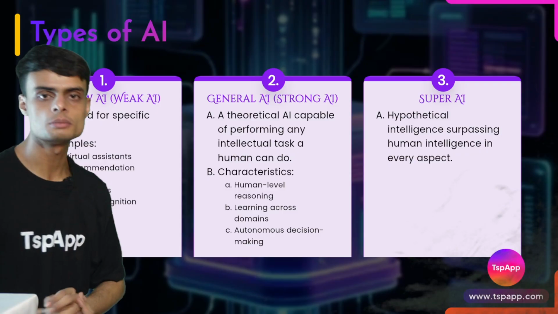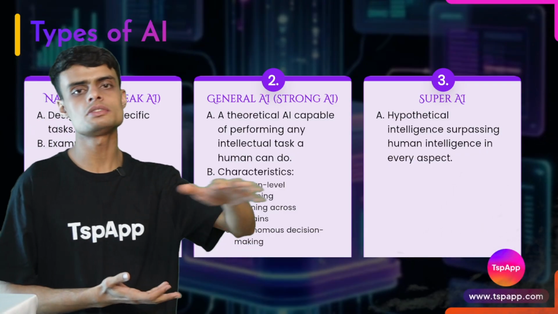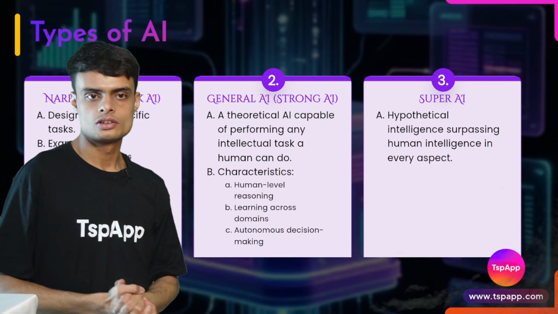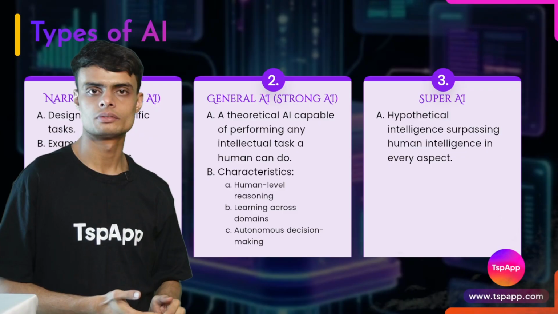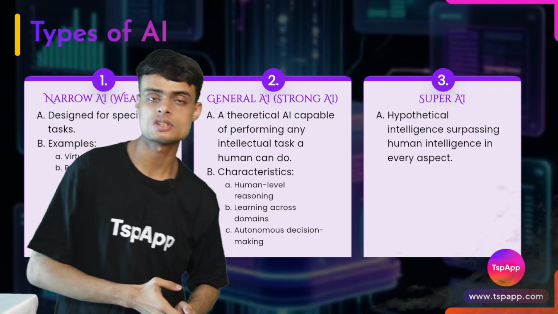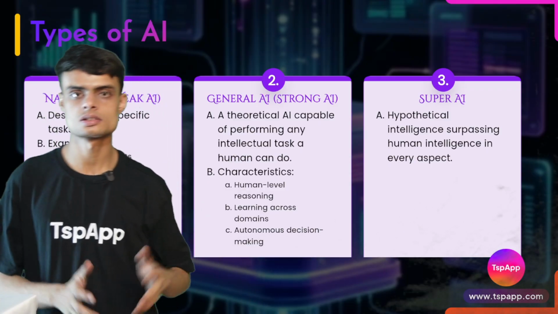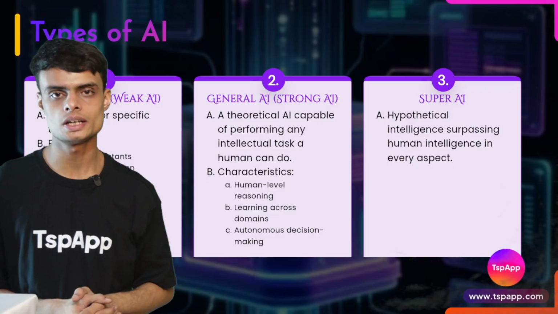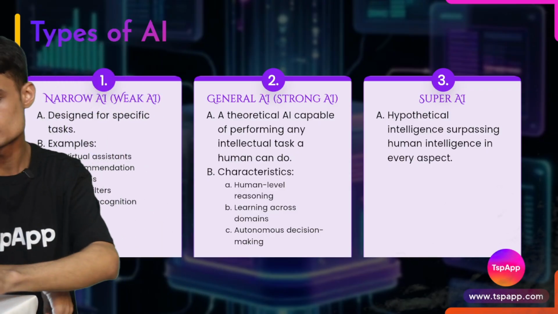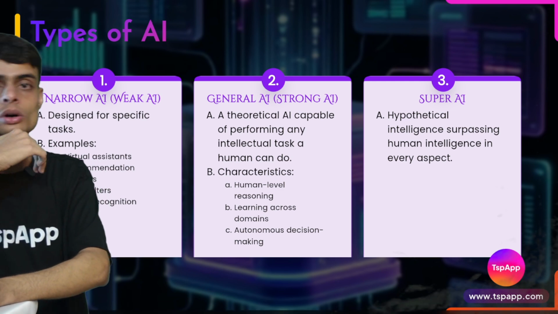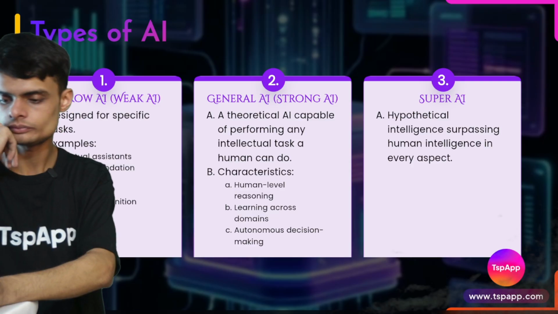Then we have the general AI. The word general means it can be applied to any field. Till today we have no AI which is general AI. So we can say that it is just our imagination that one day we will have an AI which can work in any field, any job, and we will call it general AI.